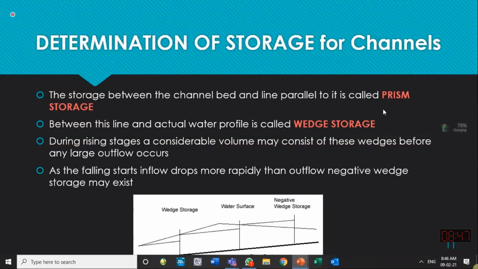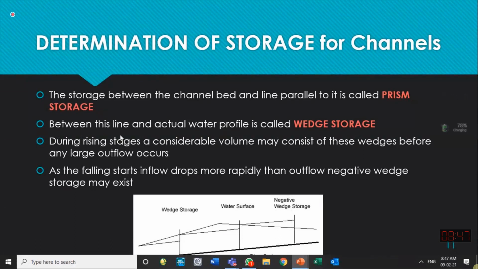Got it? We should understand what is prism storage and what is wedge storage. The storage between the channel bed and a line parallel to it, so this is the channel bed. Over here, the line parallel to it is this one, so this one is the prism storage. Over here, this is the bed, and this is the line parallel to it, so this is prism storage. Over here, prism storage is from this parallel line down to the bed line. So this is the prism storage.